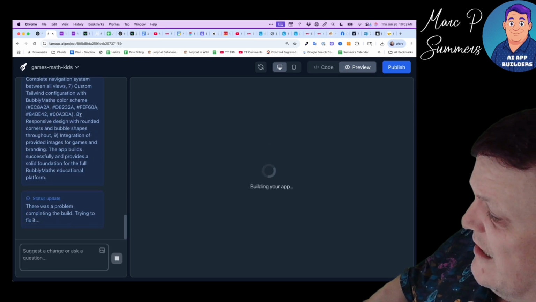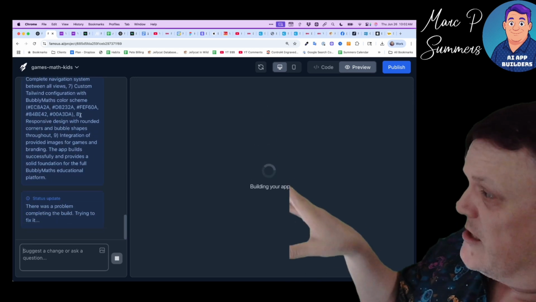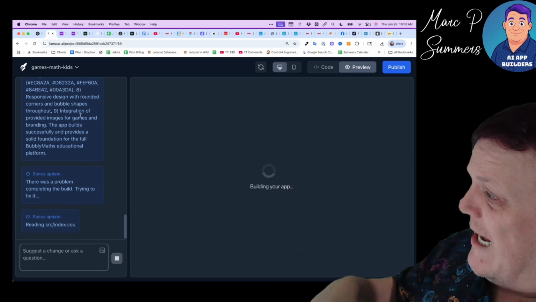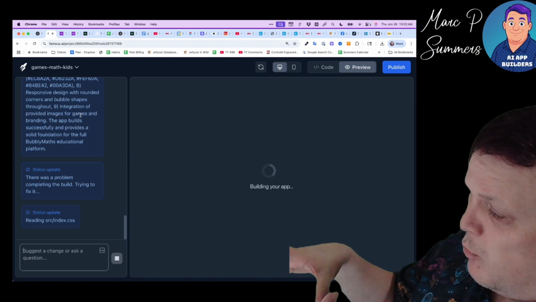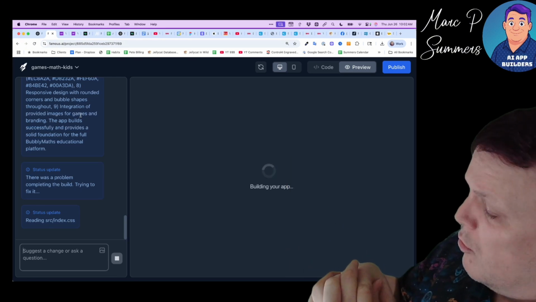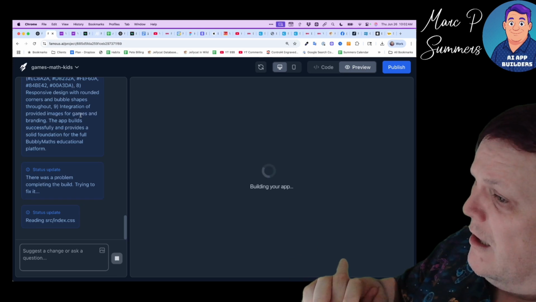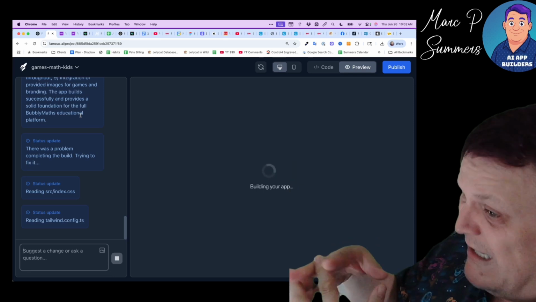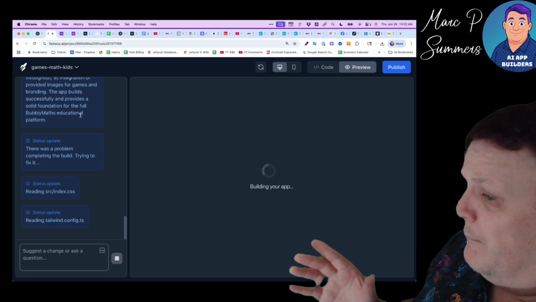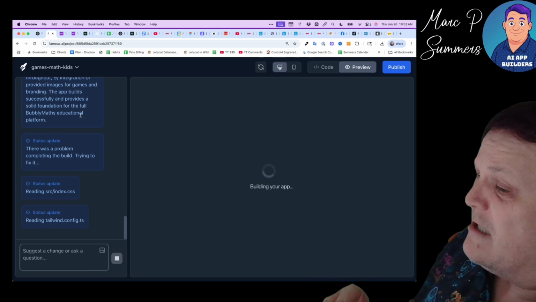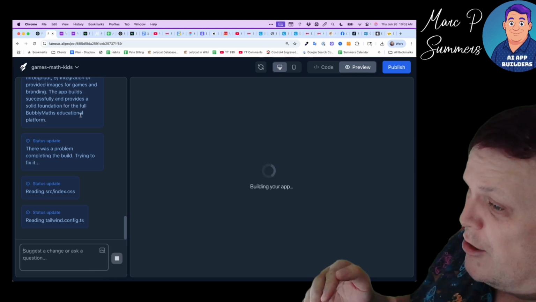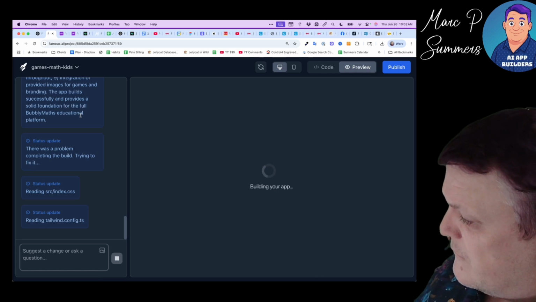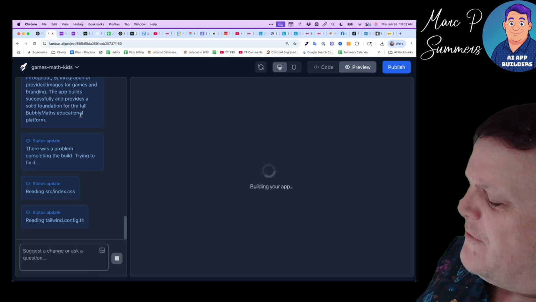So a friend of mine actually used an AI app builder to build a word search, which I know is letters rather than numbers, but it had a whole load of functionality around how that word search worked online. And it's all just about describing it as best you can and then seeing what it iterates and then making any changes. Say, I love what you've done, but could you change this to this? Or this isn't quite doing what I expected. Could you change this feature to this feature? Okay, that's very encouraging. It's all about being as descriptive as possible.